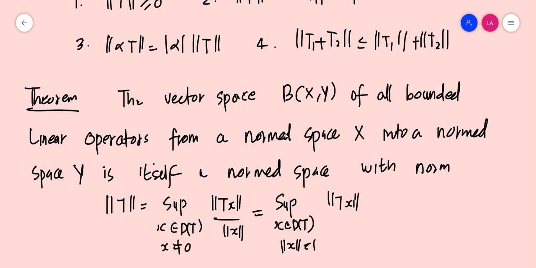Now the next thing is, what is the condition for B of XY to be a complete normed space, or whether or not B of XY is a complete normed space, or is it needed to have some sort of conditions or criteria in order to establish that B of XY is actually a complete normed space or a Banach space. So that's what we are going to discuss, which we will be discussing in the next video. Thank you.